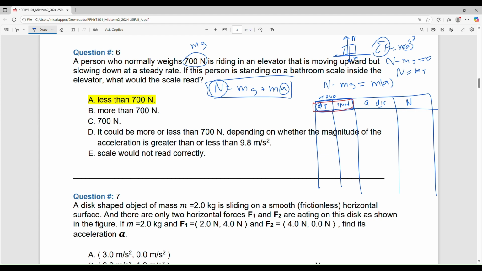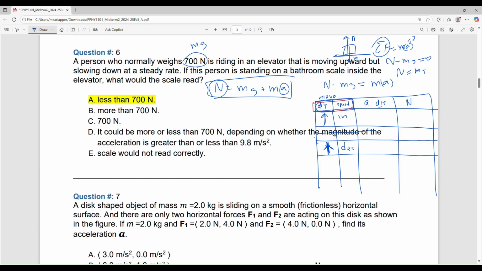So the elevator can go up, and the elevator can go down. In both cases, let me start with going up. Here the speed is increasing. Here the speed is decreasing.